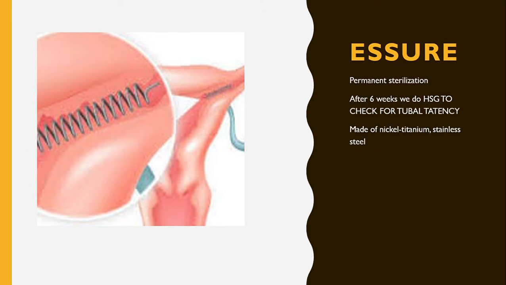This is Essure. This is a permanent sterilization technique. It is introduced into the fallopian tube. After 6 months, we do hysterosalpingography to check for tubal patency. It is made up of titanium and stainless steel.